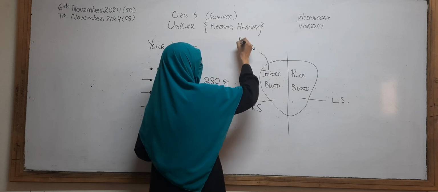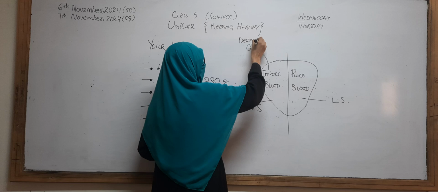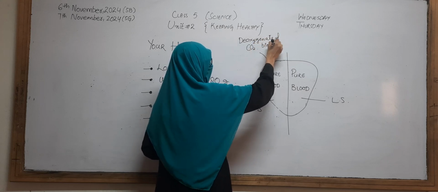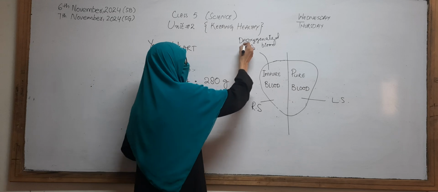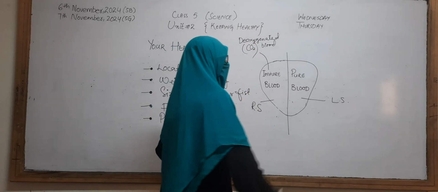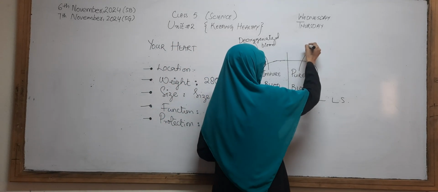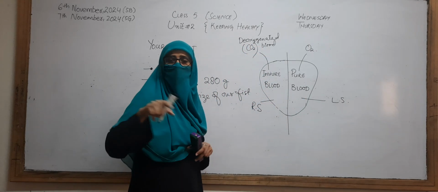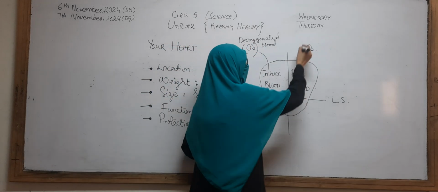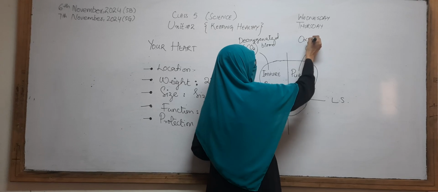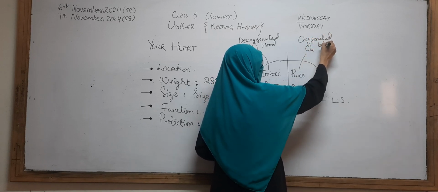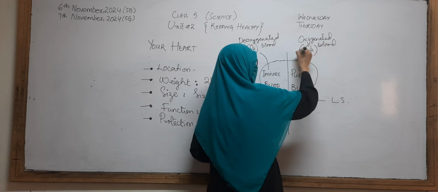So it is the deoxygenated blood. It has deoxygenated blood. Good. And the pure blood has oxygen in it. If it has oxygen in it, we can say that it is oxygenated blood. Good.